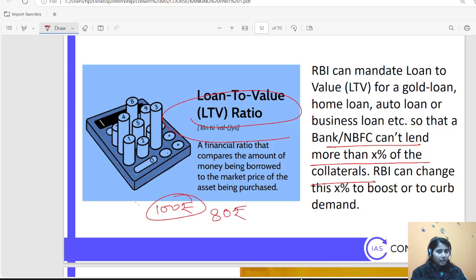So loan to value ratio happens particularly in housing loans, that if you are going to take one, at that moment your house is put as collateral, but you are not getting the total worth of your house, just a specific amount of that.